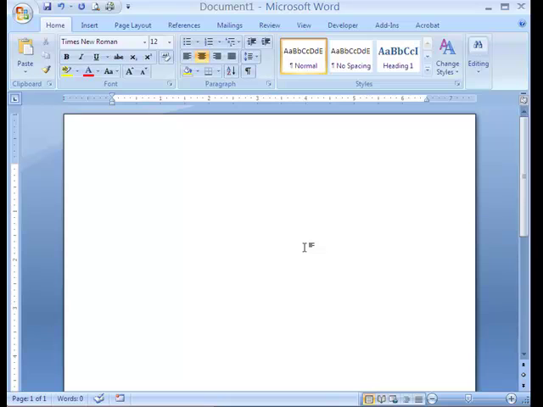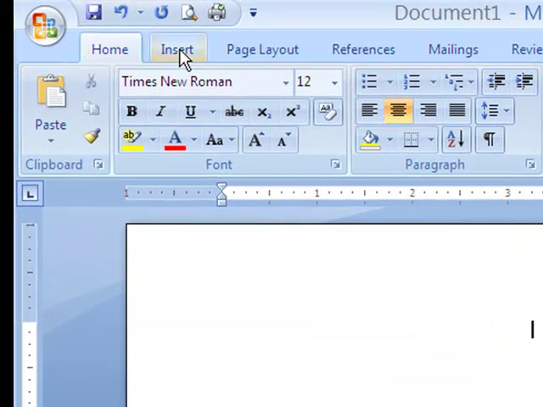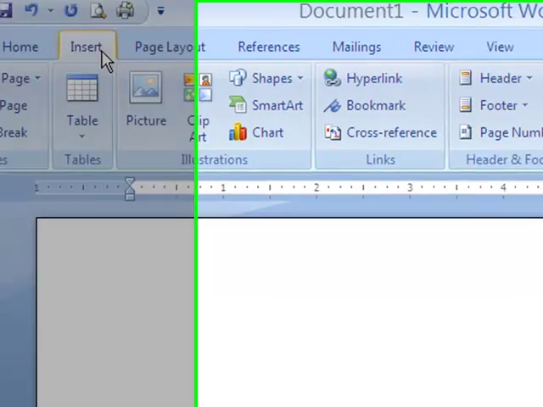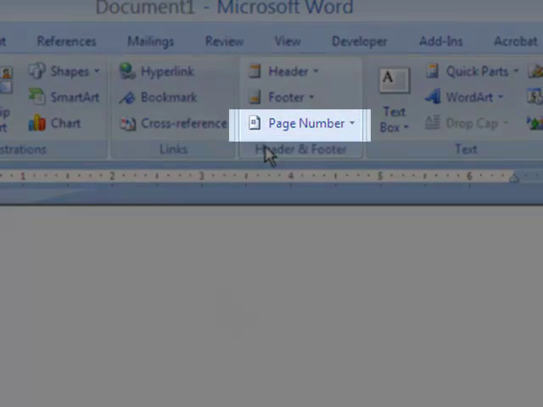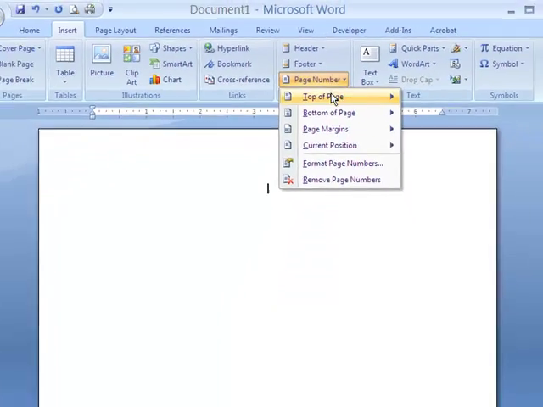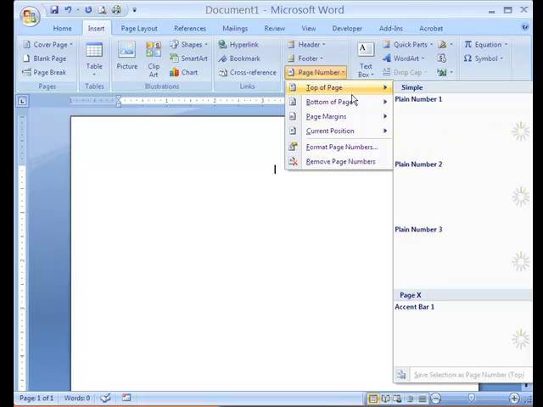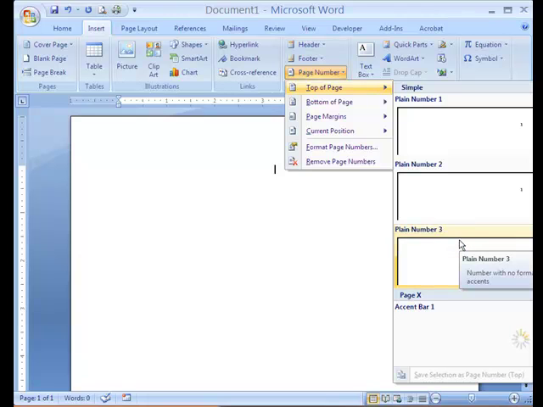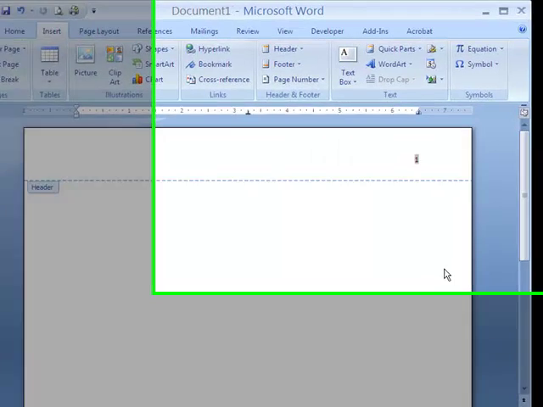Next, we're going to set up the page numbers and the running head. To set up your page numbers, you're going to visit the Insert tab and click on it, and then move to the header and footer group and select page number. From there, we're going to select top of page, and then we're going to select plain number 3. Plain number 3 will place your number in the upper right hand corner. Select that one. You will see that automatically your number will be set.